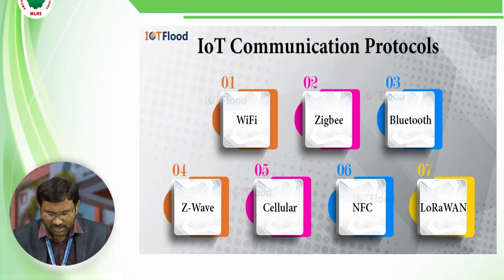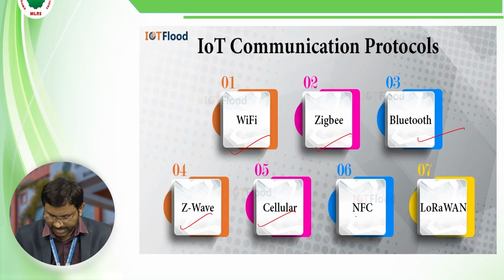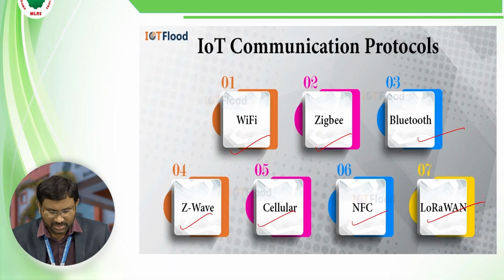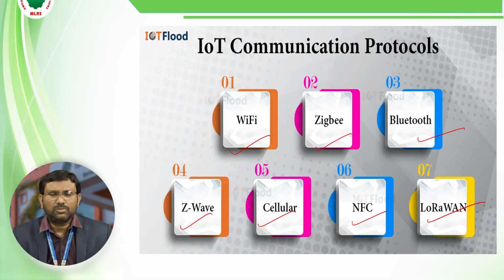The IoT communication protocols we use in the IoT gateway are Wi-Fi, Zigbee, Bluetooth, Z-Wave, cellular, NFC, and LoRaWAN. These are used to transfer data from sensors and end devices to the IoT cloud.